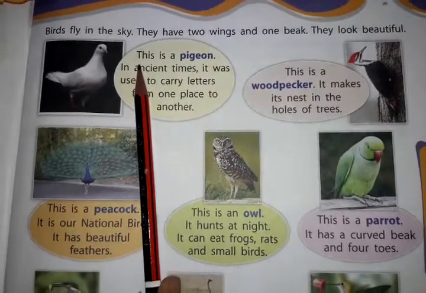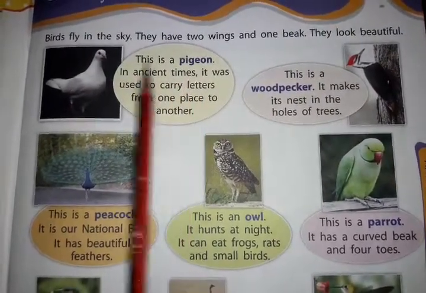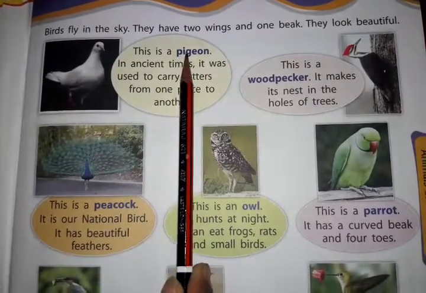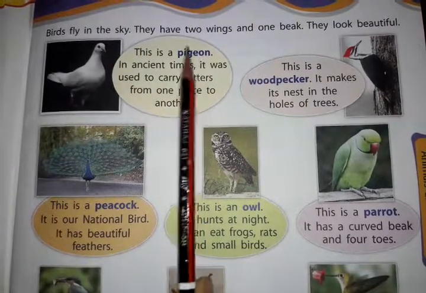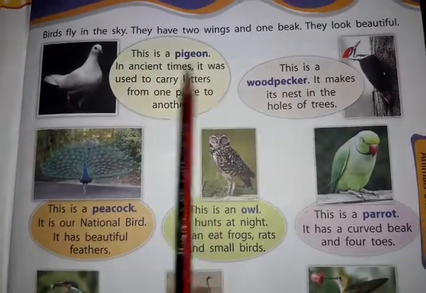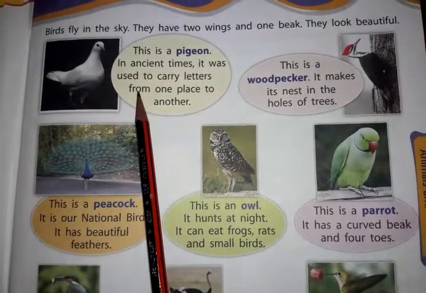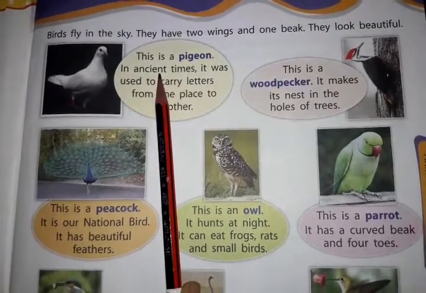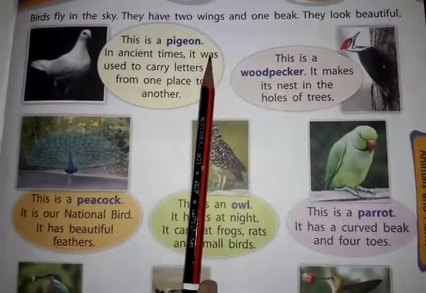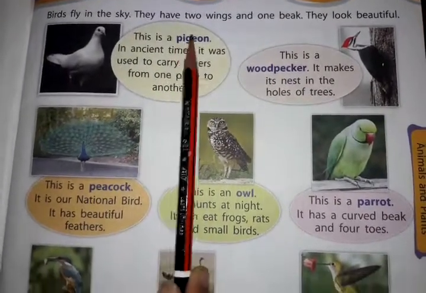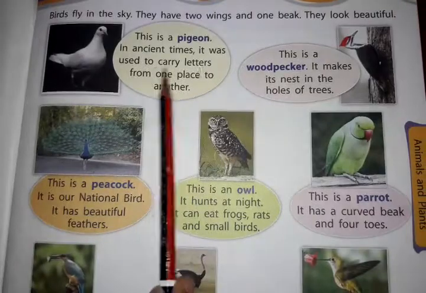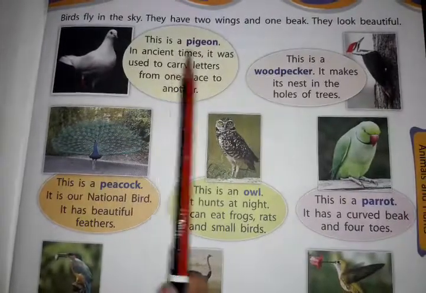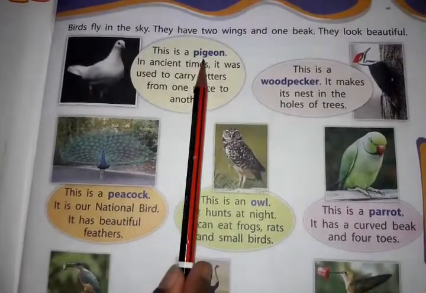The first bird is which bird? This is a pigeon. See, the bird's name is what? Pigeon. The spelling is given. In ancient times, it was used to carry letters from one place to another. In ancient time, the pigeon was used to carry the letters. Letters means what? ಪತ್ರಗಳನ್ನು one place ಇಂದ ಇನ್ನೊಂದು ಪ್ಲೇಸಕ್ಕೆ ತರಲು we used this pigeon.